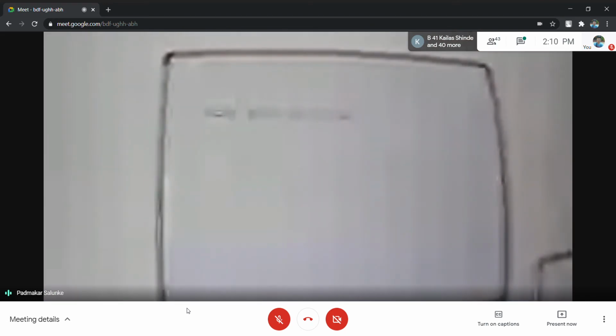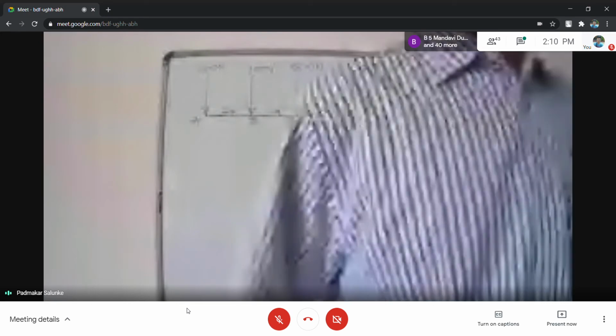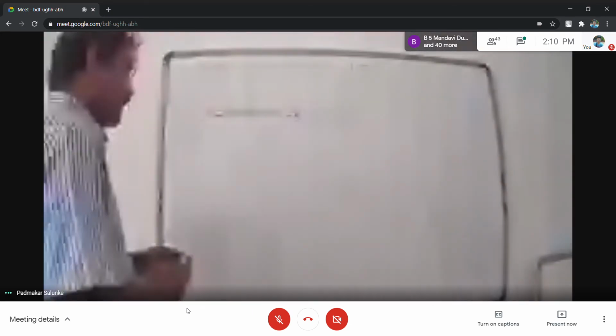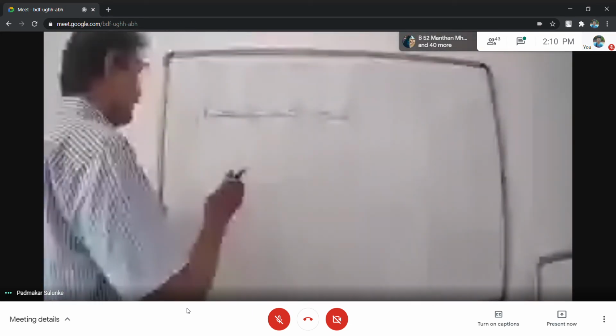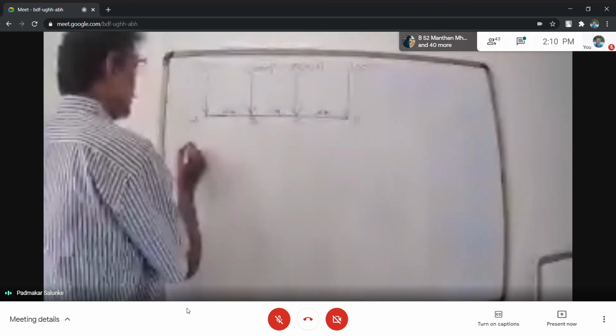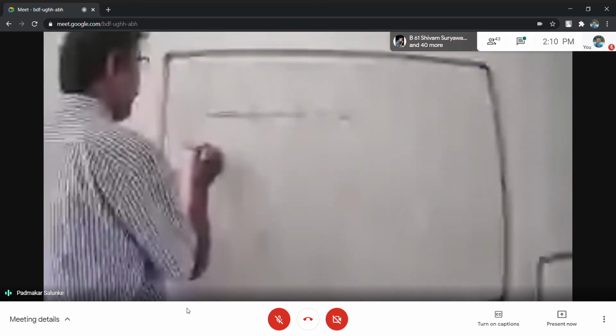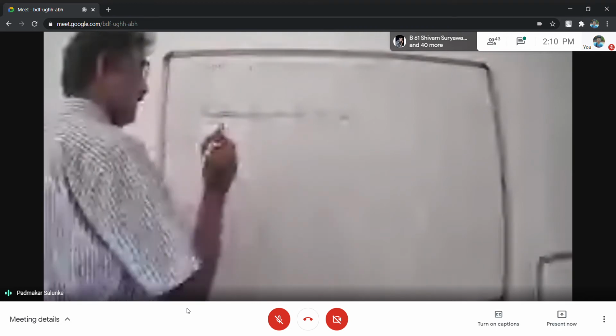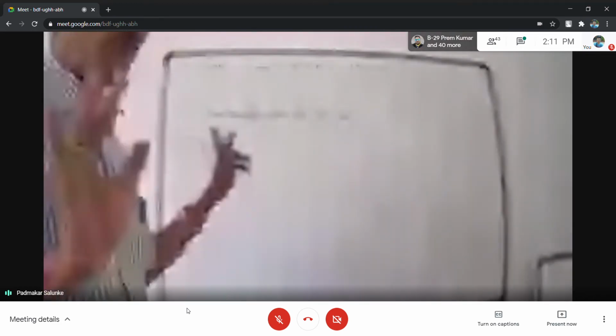Then come to third. Third step is what? Take algebraic summation of forces along y-axis. So directly you have to jump to summation of Fy. So what you have to write? By taking algebraic summation of forces along y-axis, that is summation of Fy.